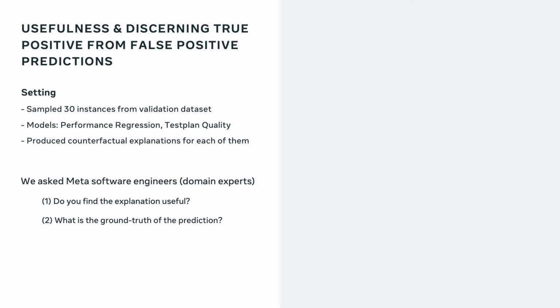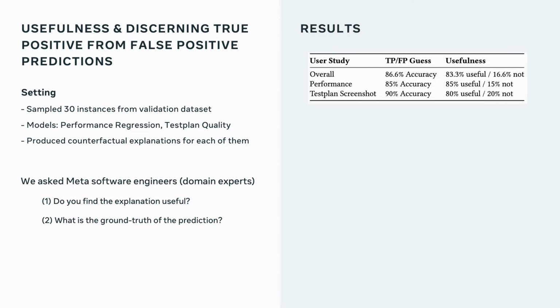Then we asked Meta software engineers, do you find this explanation useful? And also, do you know what the ground truth of that prediction is? The results are pretty satisfying. Overall, we found that in 86% of cases, people were able to properly discern between true positive and false positive instances of a prediction. And in 83.3% of cases, people found the explanation useful.